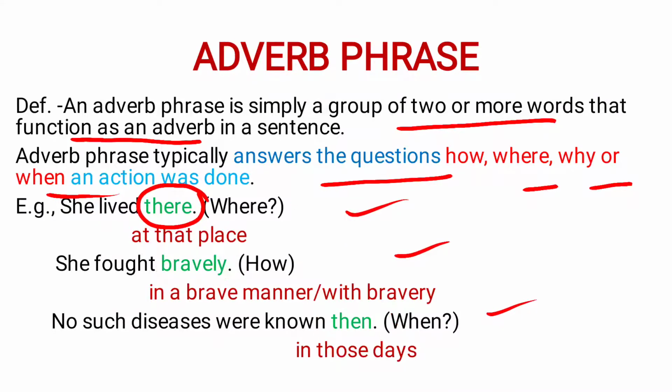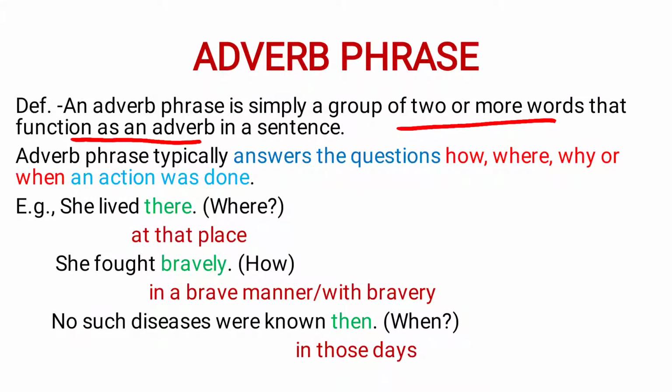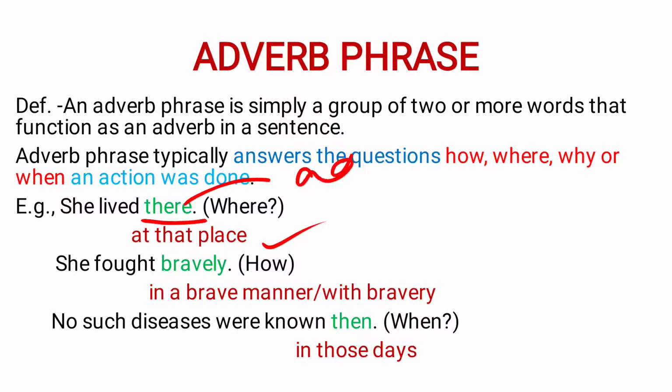But we can also replace these adverbs with a group of words. As you can see here, she lived there. So instead of saying only there, we can also say she lived at that place. So this is an adverb and this is our adverb phrase.